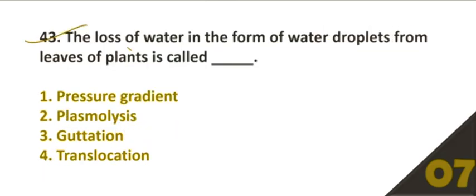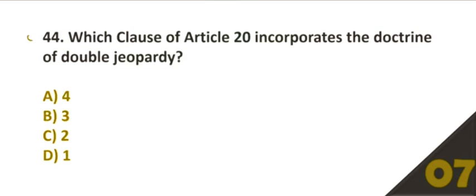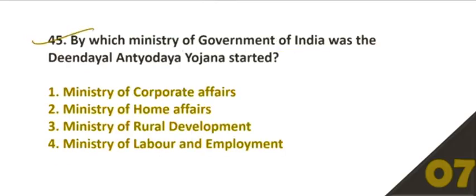43. The loss of water in the form of water droplets from leaves of plants is called? Option number C, guttation. 44. Which clause of Article 20 incorporates the doctrine of double jeopardy? Option number C, 2. 45. By which Ministry of Government of India was the Deen Dayal Antyodaya Yojana started?